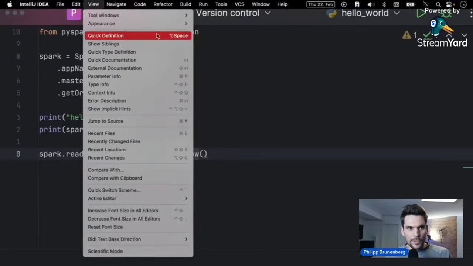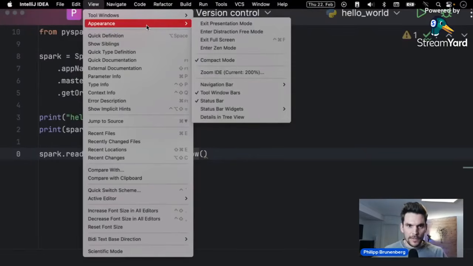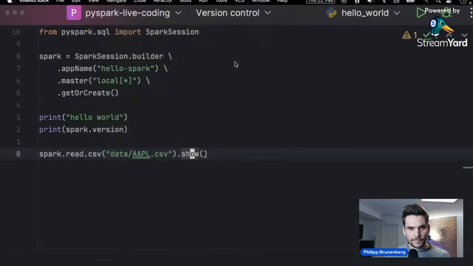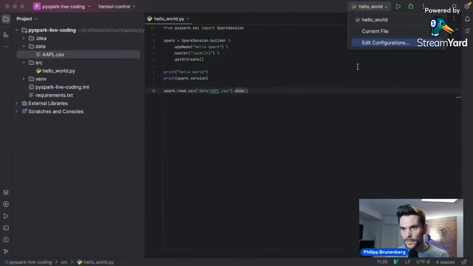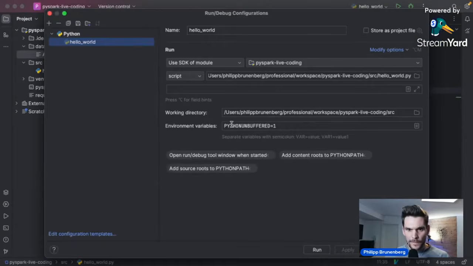The problem is that the working directory is actually the directory where the source file resides. And we need to fix the working directory for our run configuration. So here we can see now the working directory is the source folder, but we would like to have the working directory as the project's root. So if we do that, that will work.